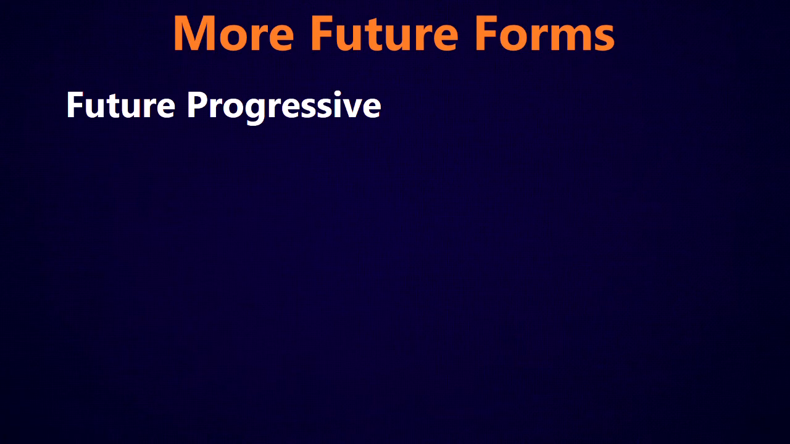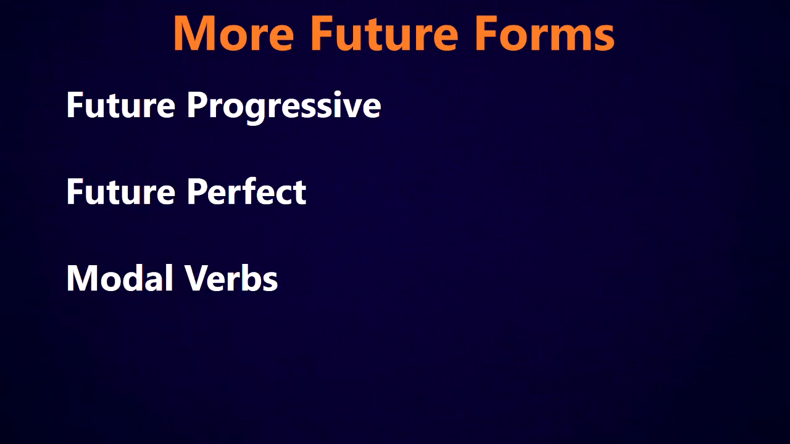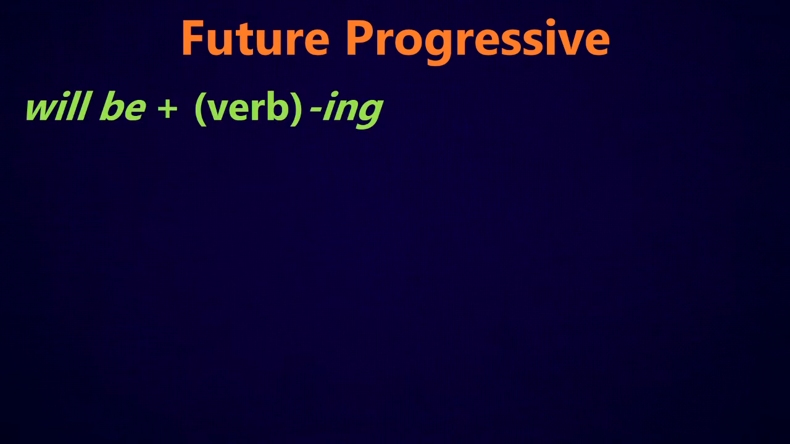So in this video, we will be looking at 4 more future forms: the future progressive, the future perfect, some modal verbs to talk about the future, and just some basic verbs whose meaning is talking about the future. So first, let's look at the future progressive.